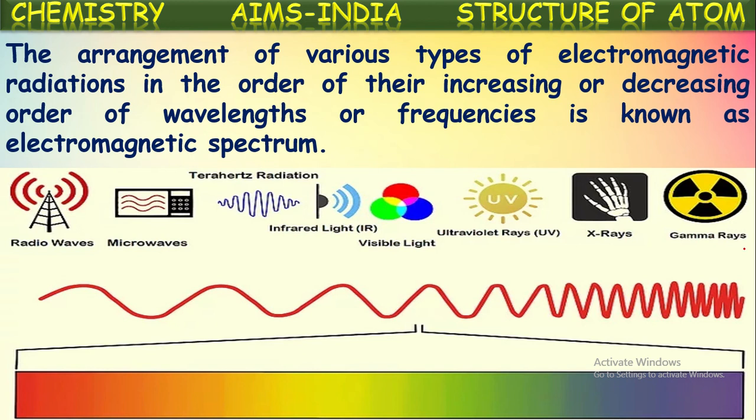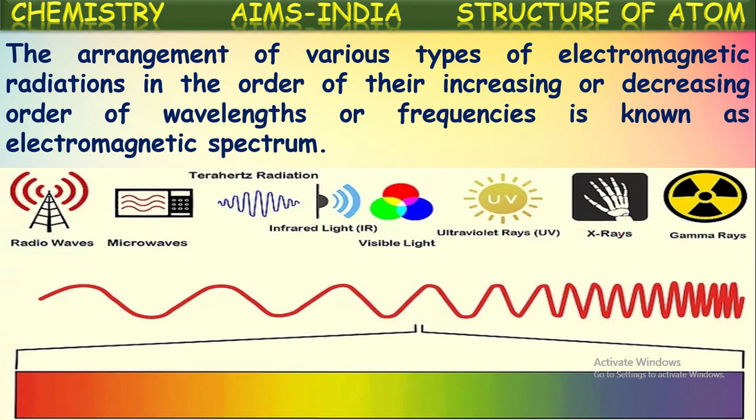If you see in terms of frequency, they are arranged in the increasing order of their frequency. Radio waves have very low frequencies. That's why we say these radio waves have less energy and they are not harmful. So we don't get any harm even by listening to the radio, because the radio waves have very low frequency and very low energy.